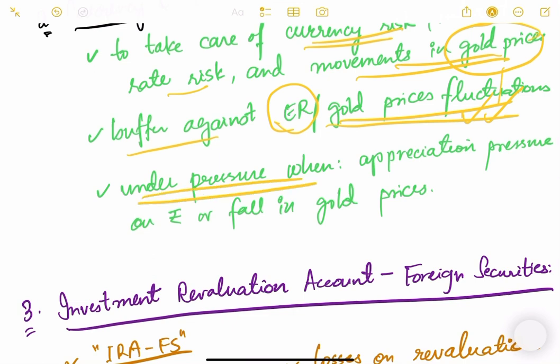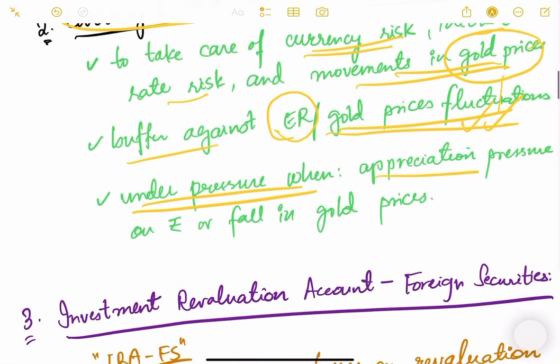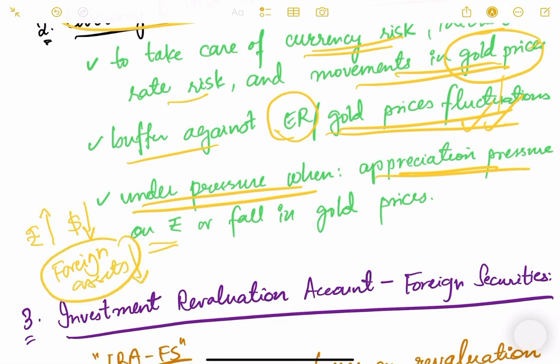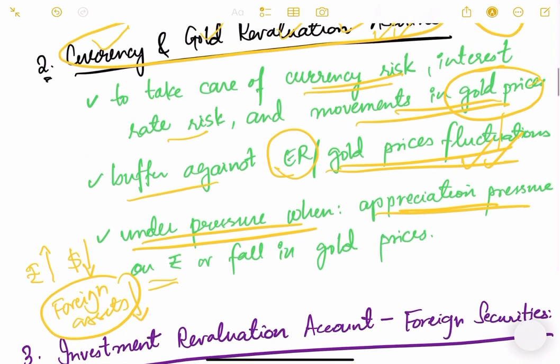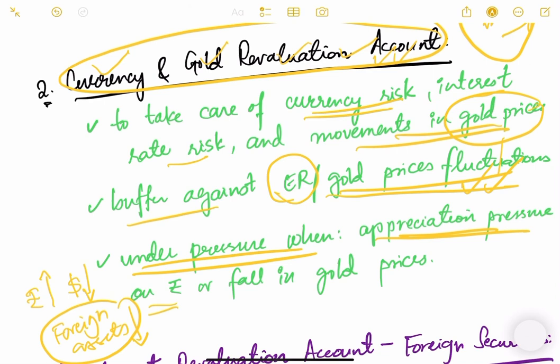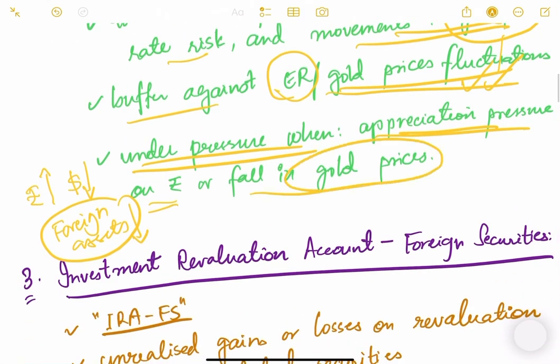This account will be under pressure whenever there is appreciation pressure on rupee. As I already told you, whenever there is appreciation pressure on rupee, that means rupee value is going up, dollar value is going down. Therefore, the foreign assets or the dollars or the foreign currency that the RBI is holding, its value will go down. So whenever its value goes down, that means the RBI's asset will go down. Okay, so in that case, the RBI may have to use this currency and gold revaluation money. And whenever there is a fall in gold prices also, because gold is also a kind of reserve with the RBI, it is an asset of RBI.